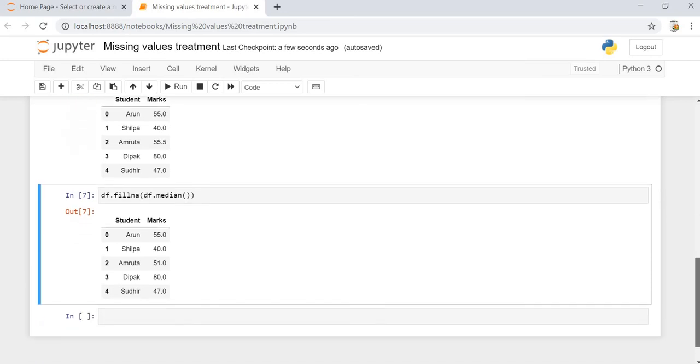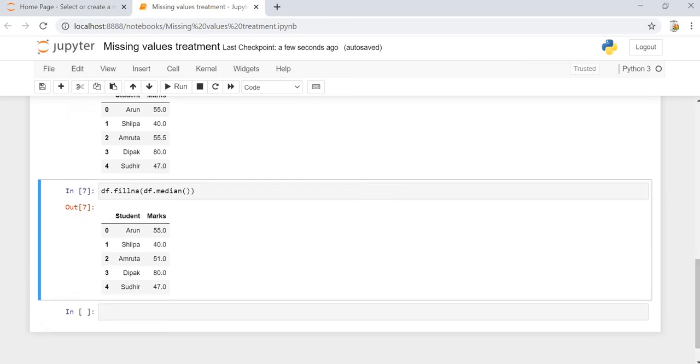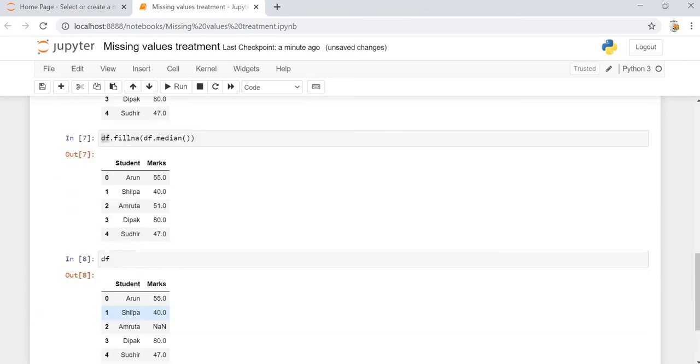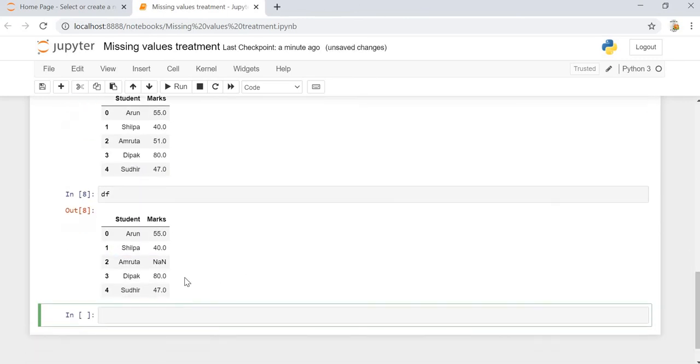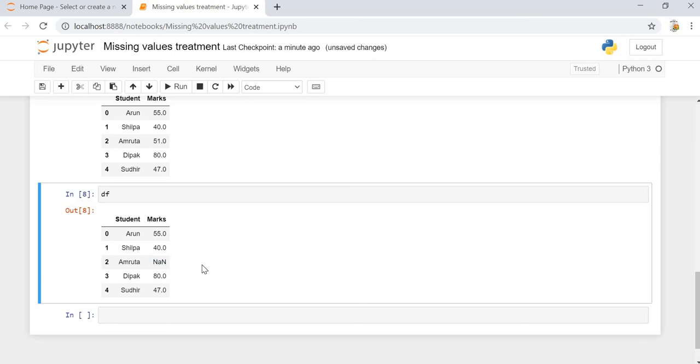The next option is that we can replace the missing value with moving average. So what is moving average? Let's say we have 5 data points available over here, right? So this one is not available. Let's print the DF first. Here we can notice that there are 5 data points, and the marks for Amruta is not available.